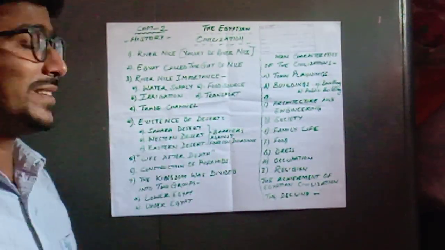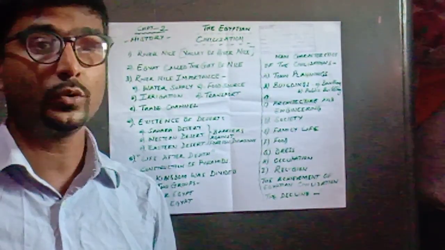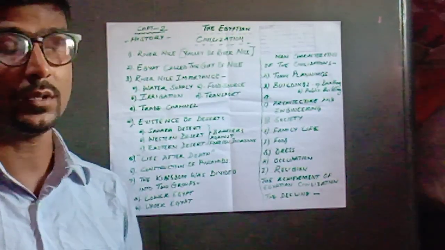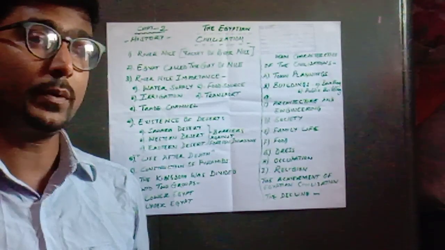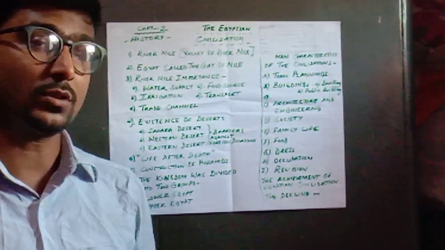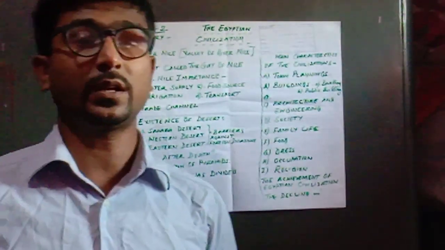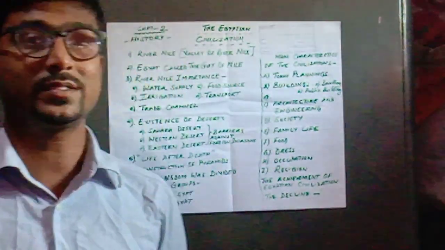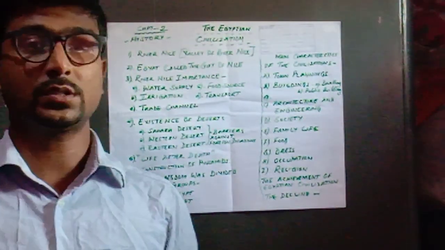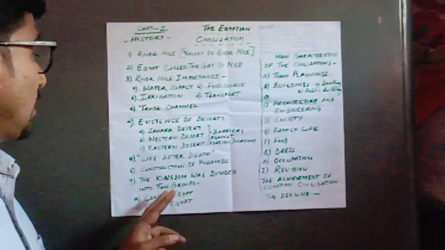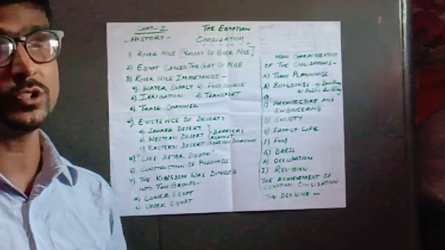Then the existence of desert, what was its importance and how it helped people during that period, and the beliefs and thinking of the people, or the religious activities of the people during that period. Then we are going to learn about important constructions or architectural figures made during this time, which still have a very historical importance to mankind. And the important kingdoms into which the whole society was divided.